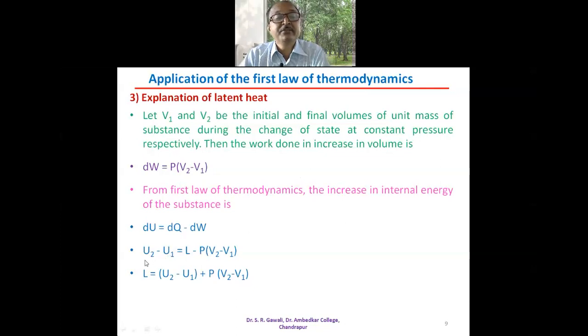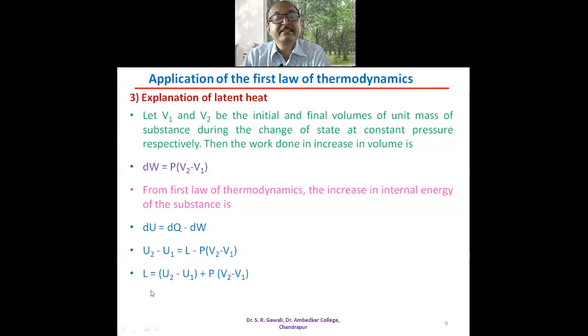Therefore, U2 minus U1 is equal to dQ, which is nothing but L, minus P into V2 minus V1, which is nothing but dW. And therefore, L is equal to U2 minus U1 plus P into V2 minus V1.